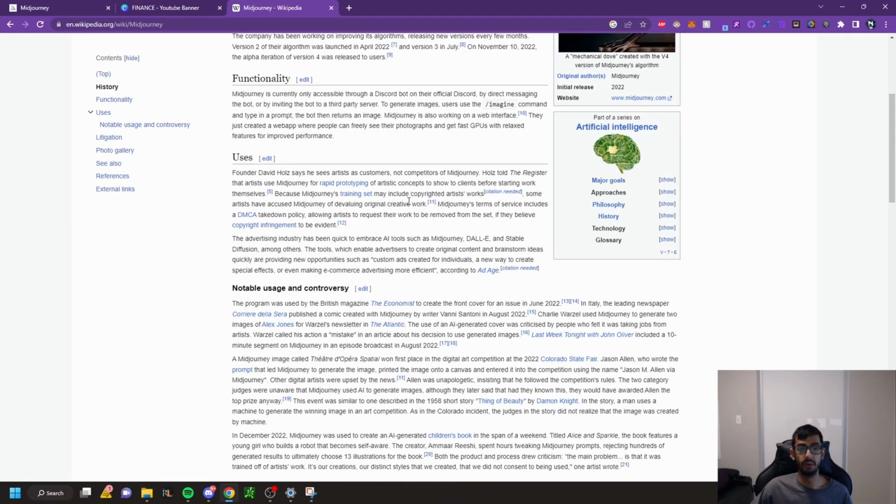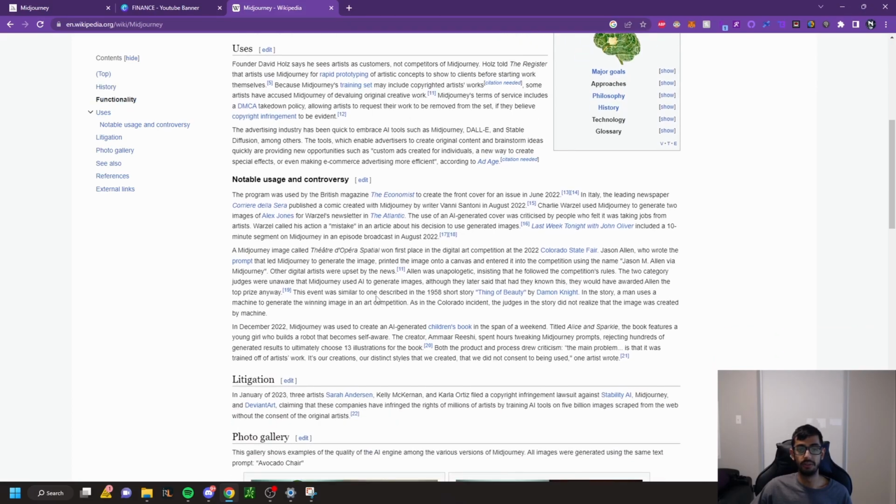There's been some pretty big uses of it. One of the more notable ones, I think, was the children's book one, and I think that's going to be in here somewhere. So it was used to create a children's book in December 2022 in the span of a weekend, and it features a young girl who builds a robot that becomes self-aware. The creator spent 2 hours tweaking Midjourney prompts, rejecting hundreds of generated results, ultimately choosing 13 illustrations for the book. Both the product and process drew criticism.